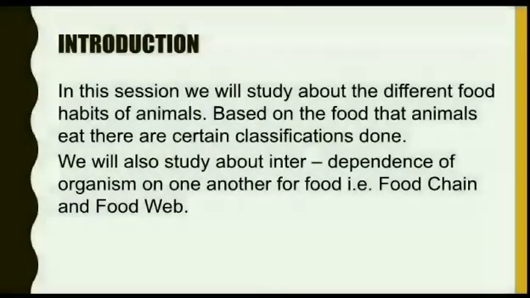In this session, we will study about the different food habits of animals. Based on the food that animals eat, there are certain classifications done. We will also study about interdependence of organisms on one another for food, that is food chain and food web.